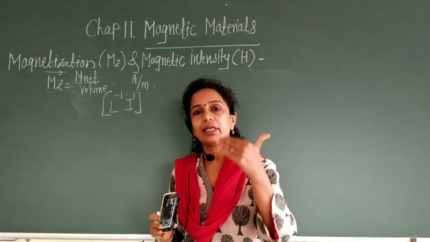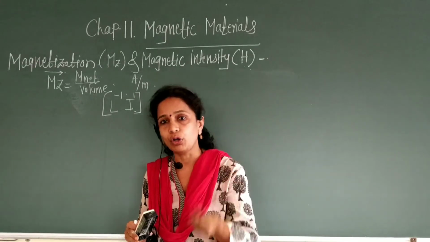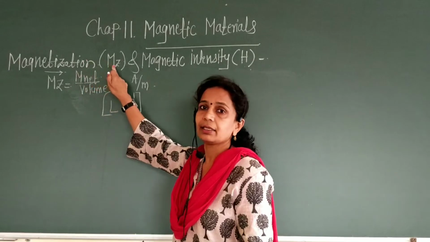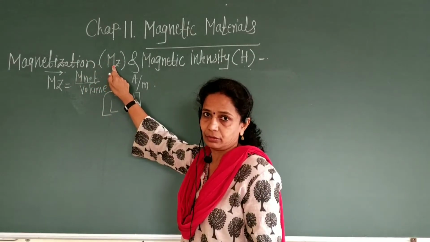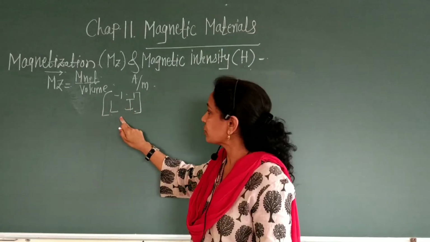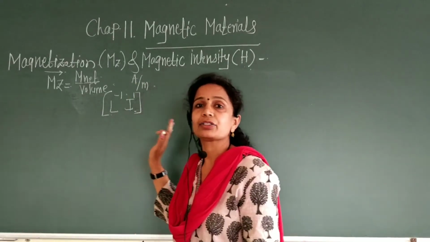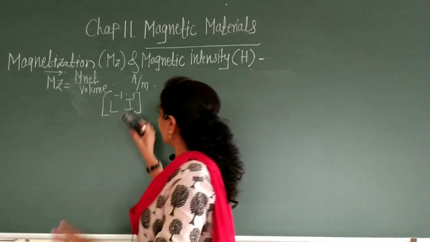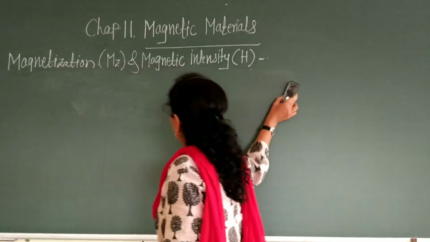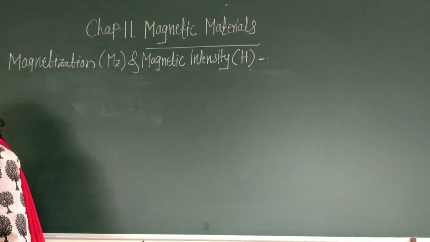Magnetization means the net magnetic dipole moment per unit volume of the substance. The SI unit is ampere per meter and its dimension is L raised to minus 1 and I raised to 1. Then we will obtain the relation between magnetization and magnetic intensity.